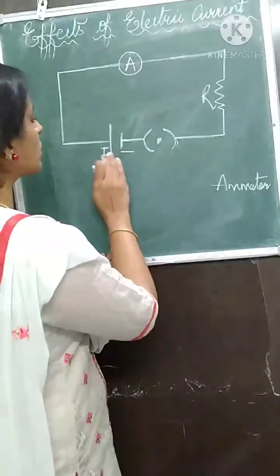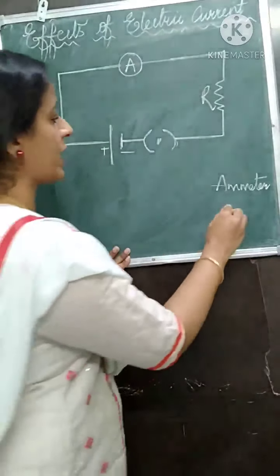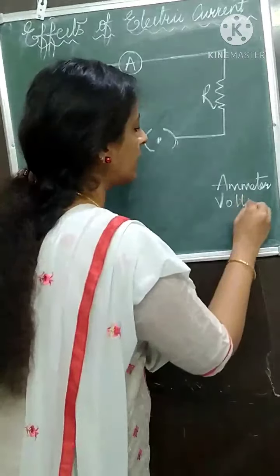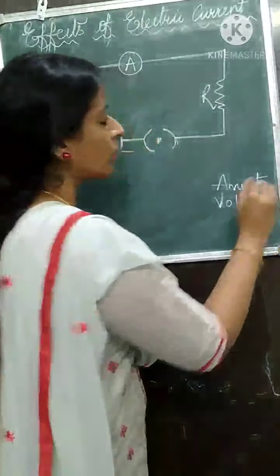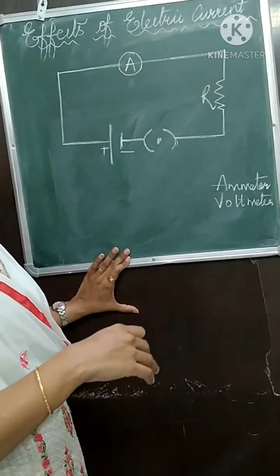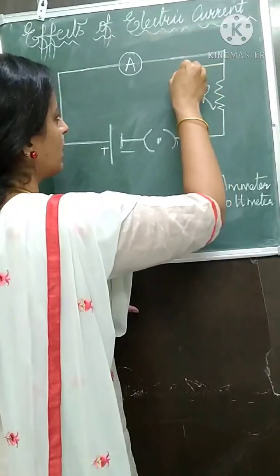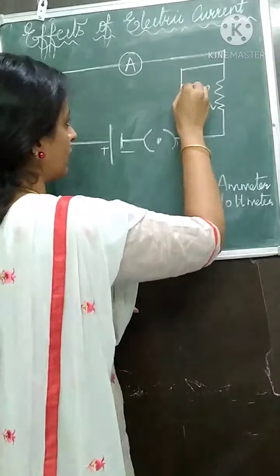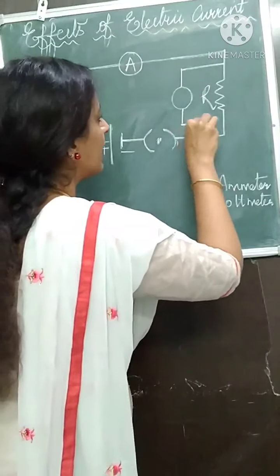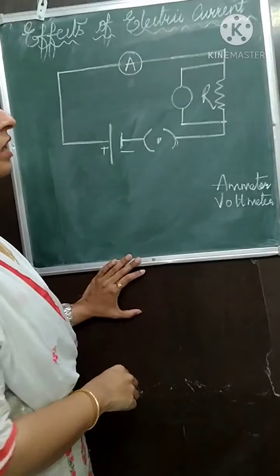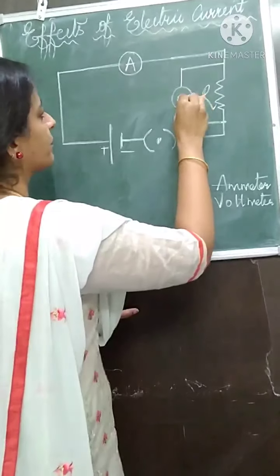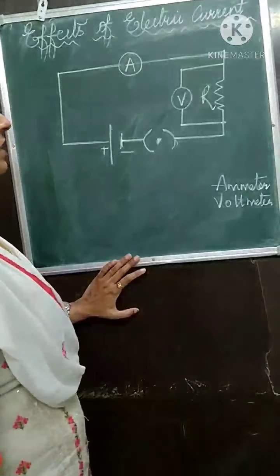Now, the device to measure the potential difference is called a voltmeter. A voltmeter will always be connected in parallel to the circuit. Parallel means we need a separate wire. Then we have this parallel connection. We will talk in detail about series and parallel. For the time being you write it this way.